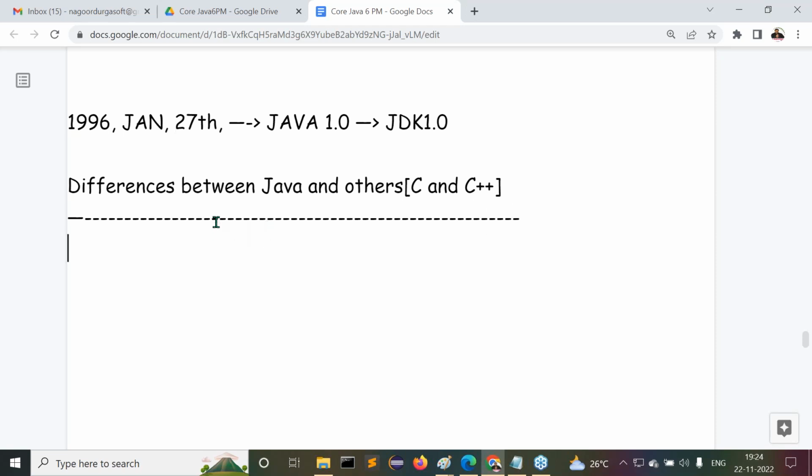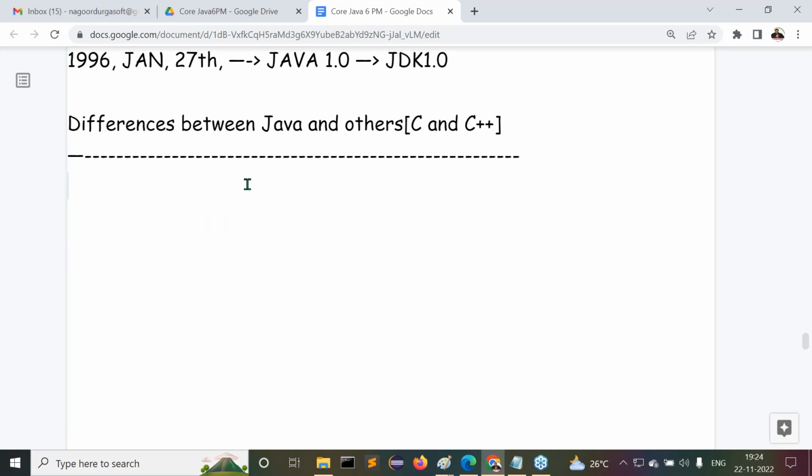Why am I taking this topic? Because of some reasons. What are the reasons? We are going to understand it here. Observe carefully. Some people think that to learn Java, we have to know C++, and to learn C++, we have to learn C. People maintain some chain process for learning Java. But I'm telling you here itself, to learn Java, no prerequisite is required.